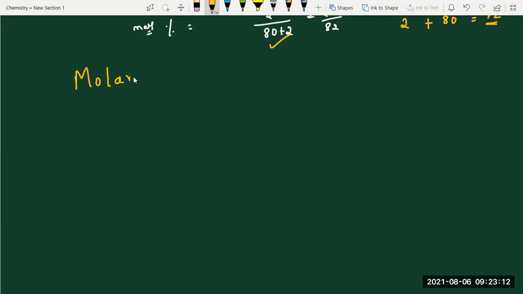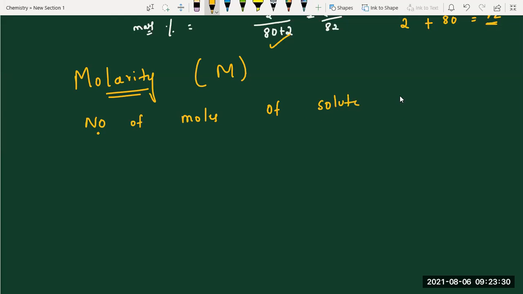Molarity. Molarity is nothing but capital M. Okay, first write down the definition. Number of moles of solute present in 1 liter of solution. This concentration term, how is it? W by V, right? Yes, ma'am.